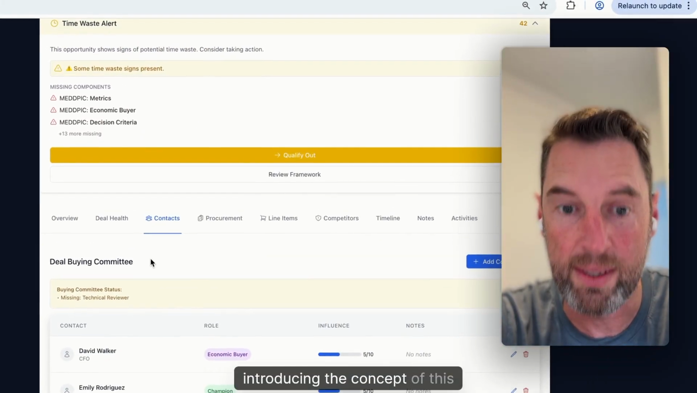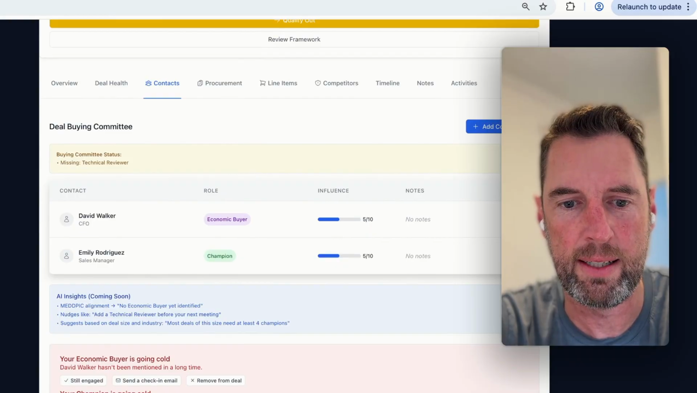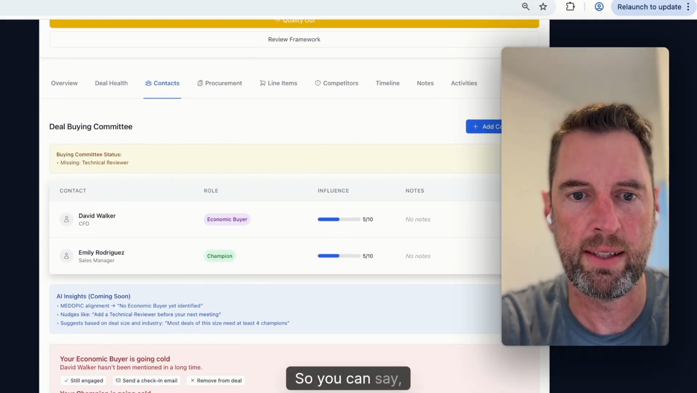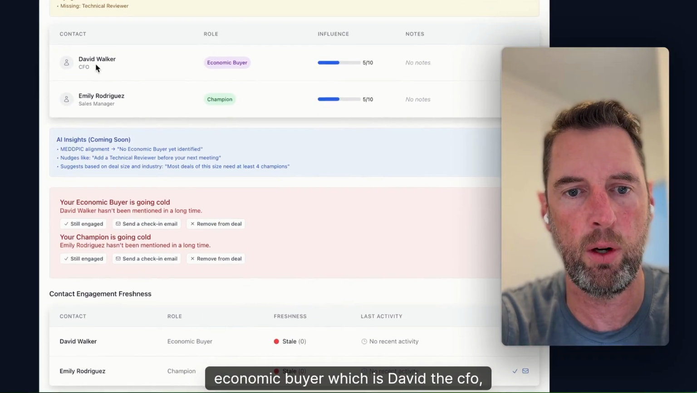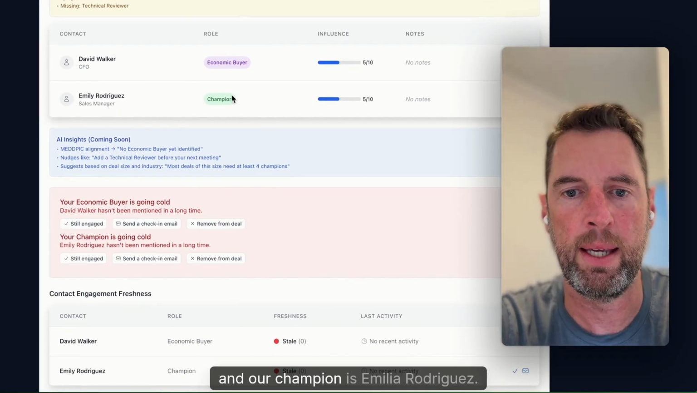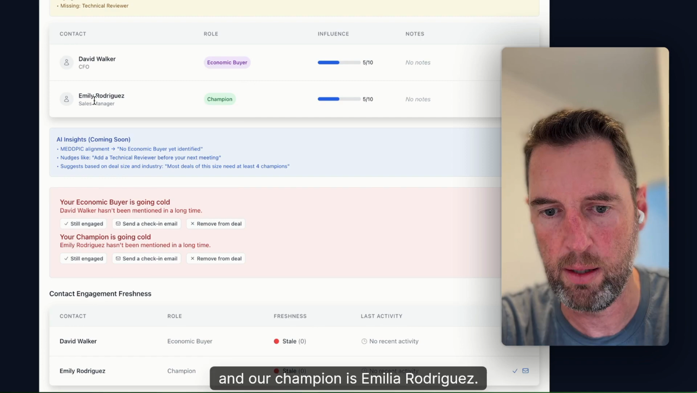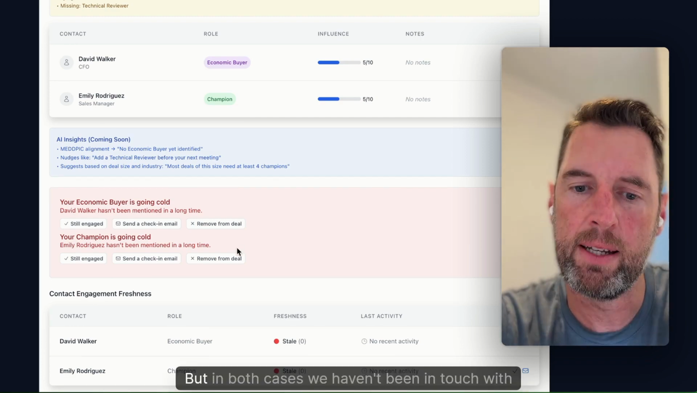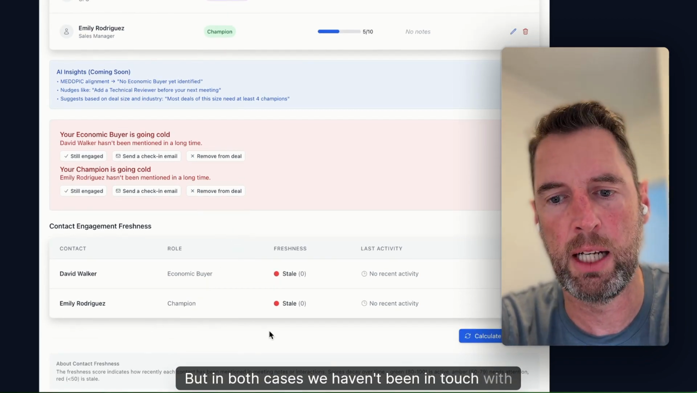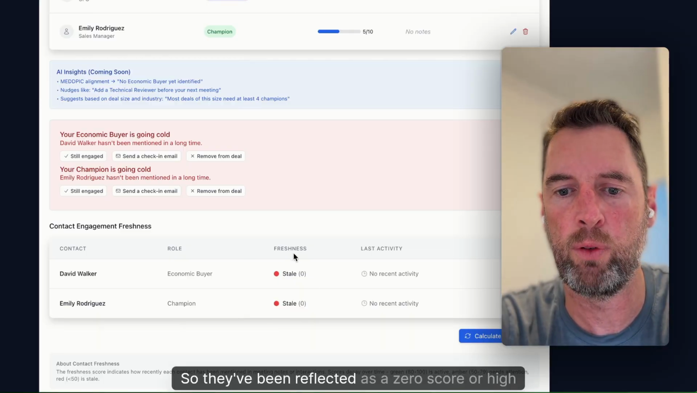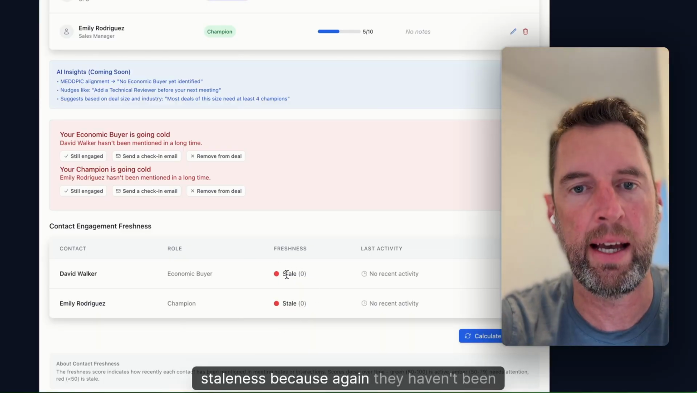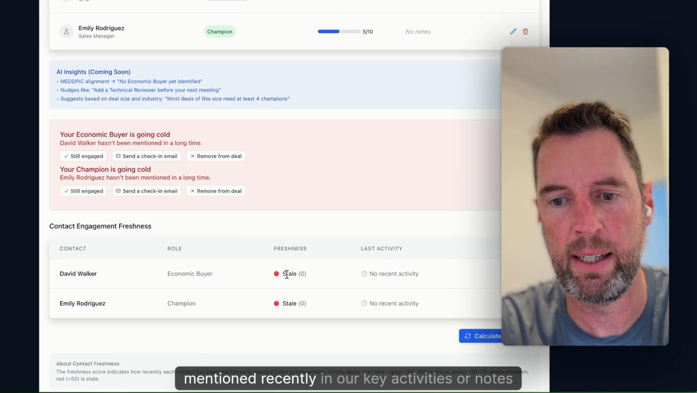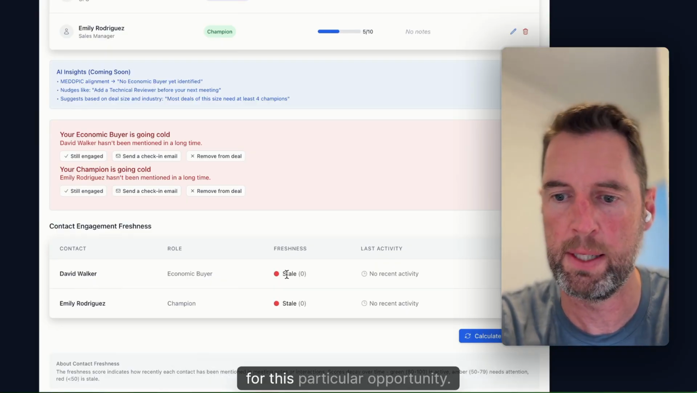Just introducing the concept of this contact freshness score. So you can see in this particular opportunity, we have an economic buyer, which is David, the CFO, and our champion is Amelia Rodriguez. But in both cases, we haven't been in touch with them recently, so they've been reflected as a zero score or high staleness because, again, they haven't been mentioned recently in our key activities or notes for this particular opportunity.